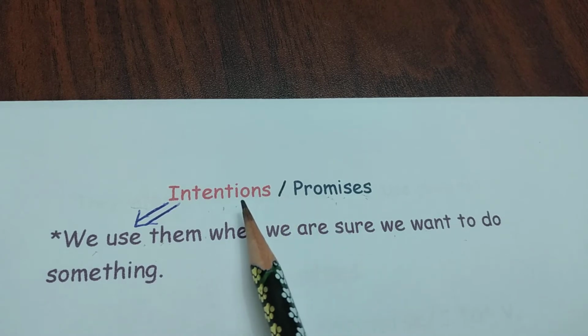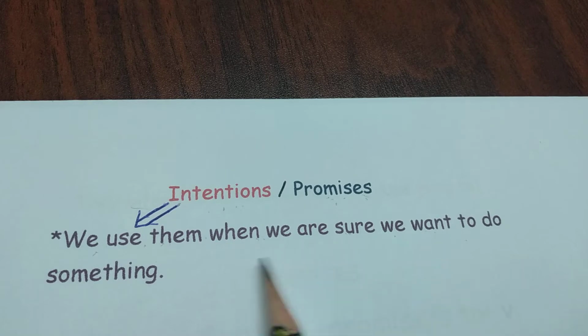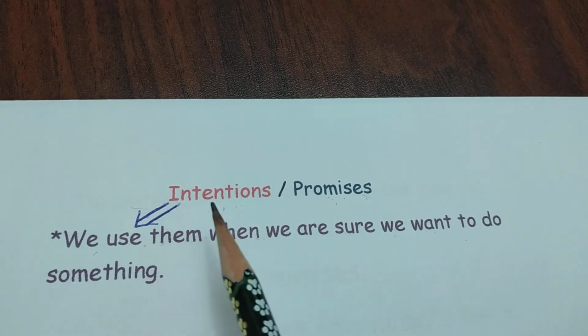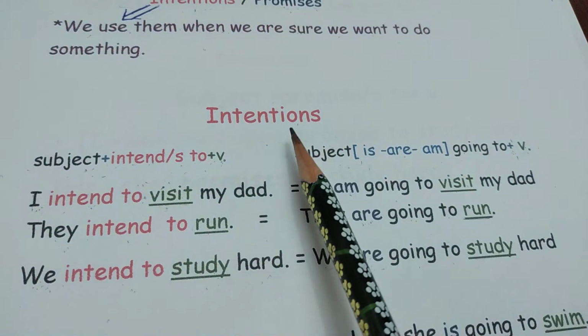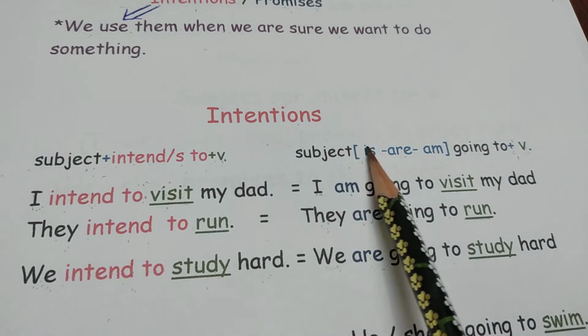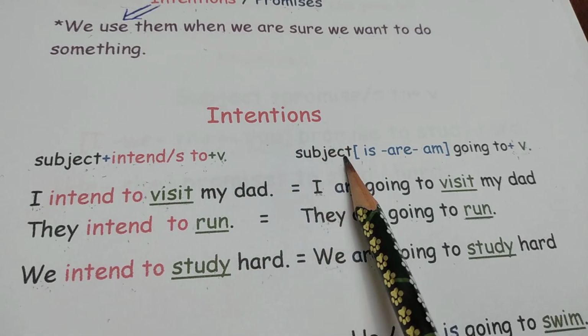Firstly, let's talk about intentions. We use them when we are sure we want to do something. نستخدم الintentions عندما نكون متأكدين لعمل شيء ما. Firstly, let's explain intentions. We have two forms for using intentions. This is form number 1 and this is form number 2.